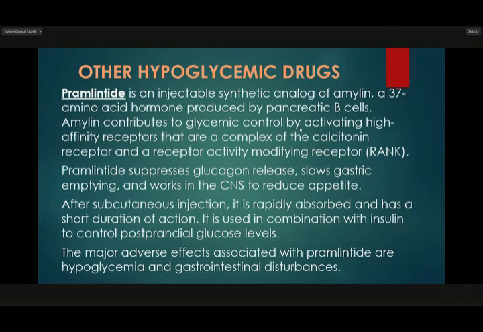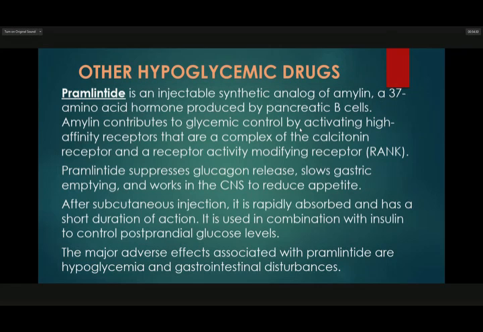Pramlintide is an injectable synthetic analog of amylin, a 37 amino acid hormone produced by pancreatic B cells. Amylin contributes to glycemic control by activating high affinity receptors that are a complex of the calcitonin receptors, and suppresses glucagon release, slows gastric emptying, and works in the CNS to reduce appetite.